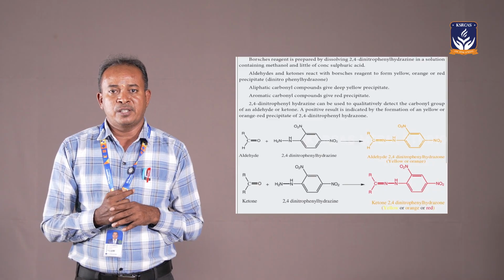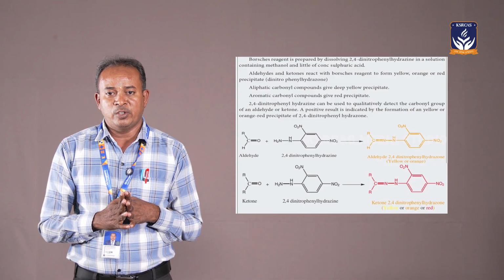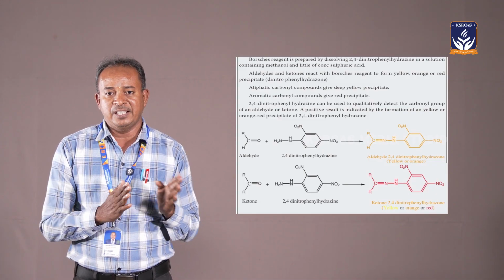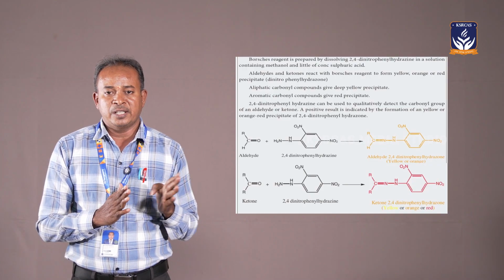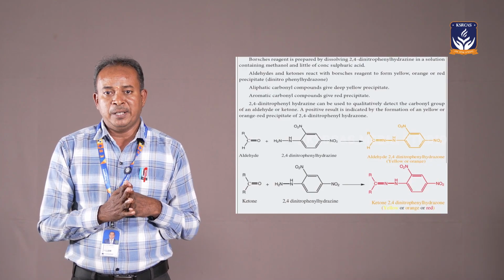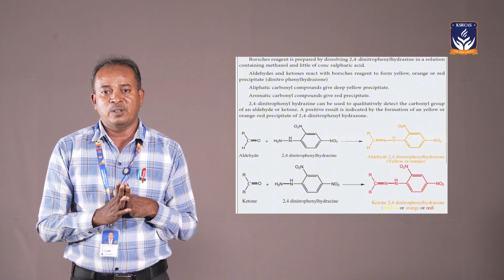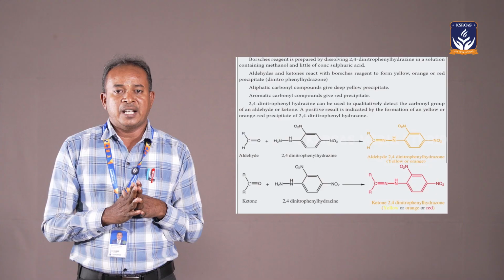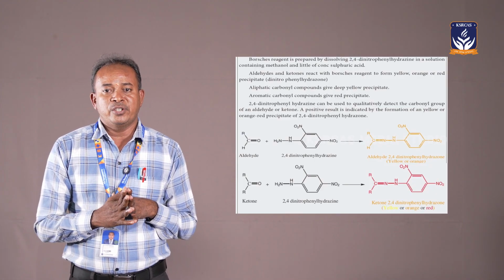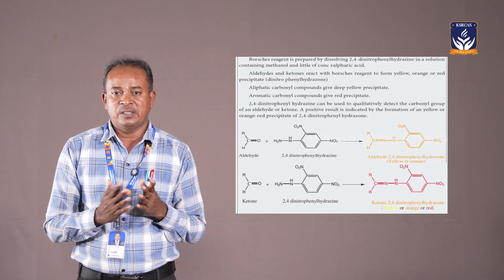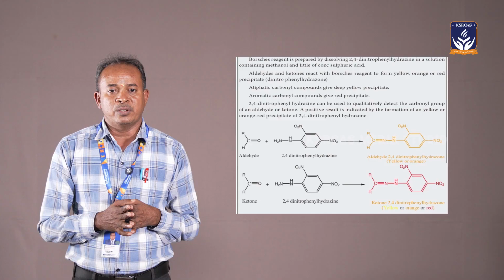Ketones can be classified into symmetrical ketones and unsymmetrical ketones. Symmetrical ketone means both groups are the same. Unsymmetrical ketones are like ethyl methyl ketone and ethyl propyl ketone, where the ethyl group is one and the other is a methyl group. Other good examples of ketones are acetophenone and benzophenone. Acetophenone is a liquid compound, and benzophenone is a solid compound.